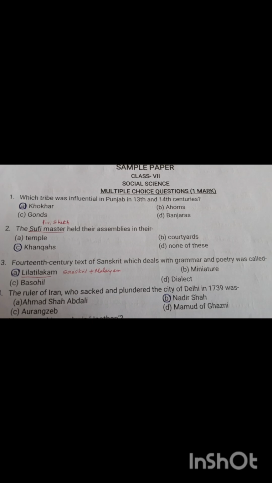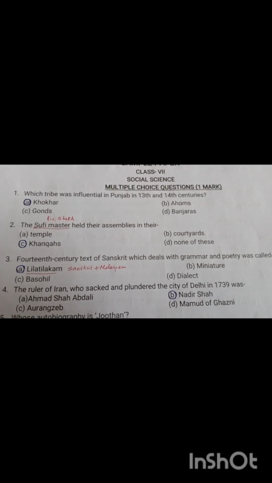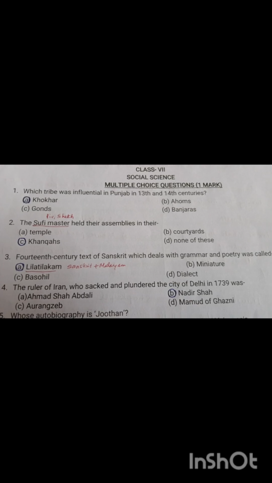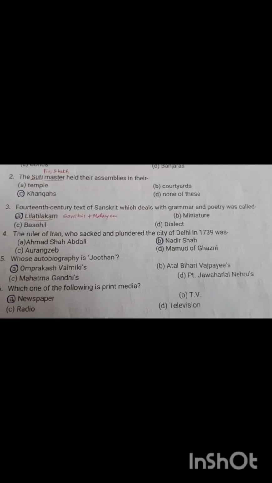Which tribe was influential in Punjab in the 13th and 14th centuries? It's Khokar. The Sufi master held their assemblies in their khanqahs. Sufi master को पीर और शेख भी कहा जाता है. It can be asked in a one mark question.